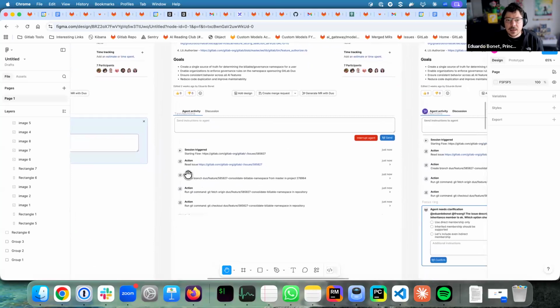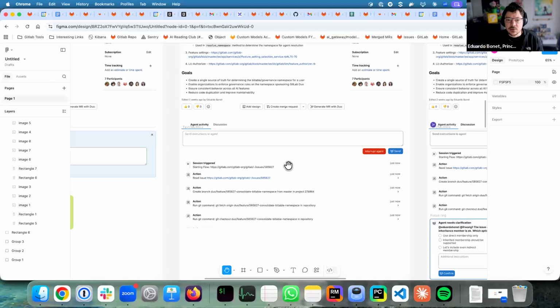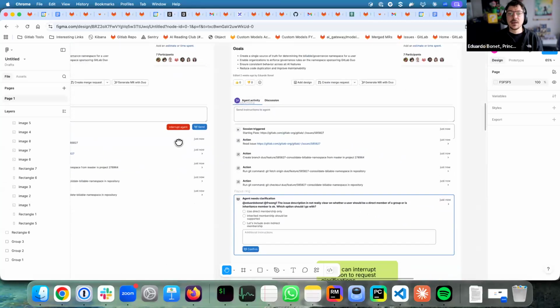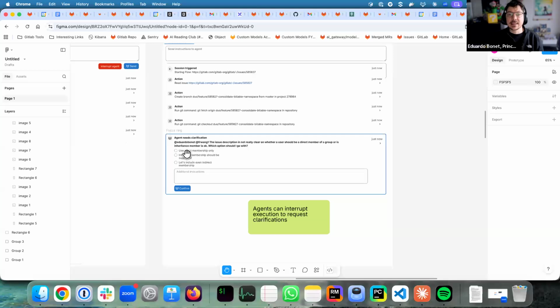Then, instead of opening something in the background, all of that session description is brought into the issue itself. So instead of having the discussion over here, you have the timeline of whatever the agent is doing. I can also control what the agent's doing from here. If I see that they are going in a different path, I can interrupt the agent or send an additional message to them that will be taken into account in the next run. So interrupting or continuing.